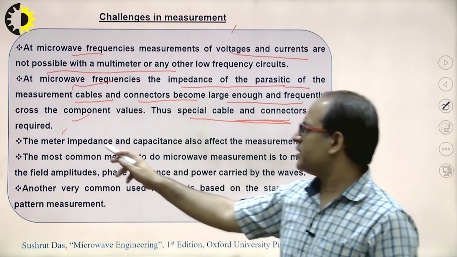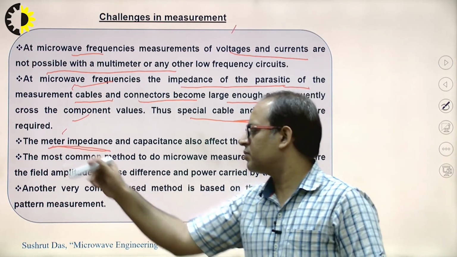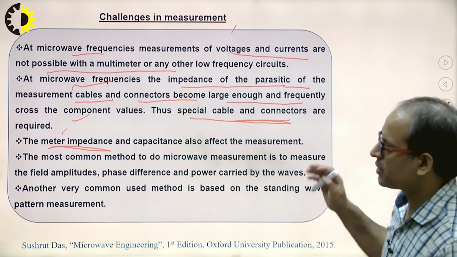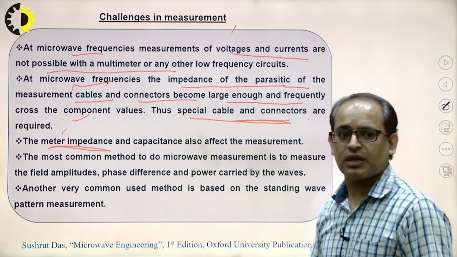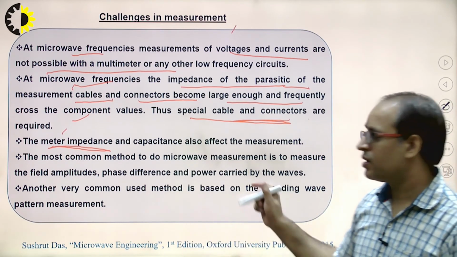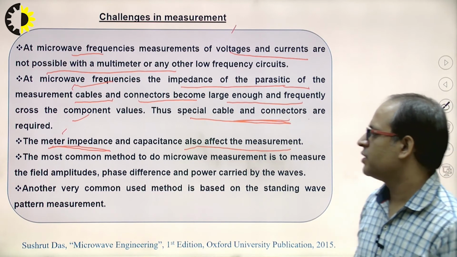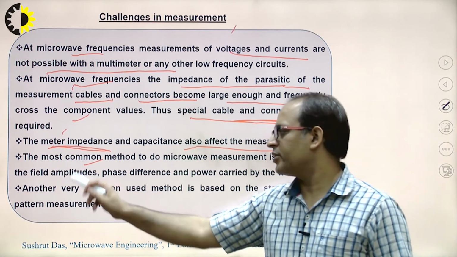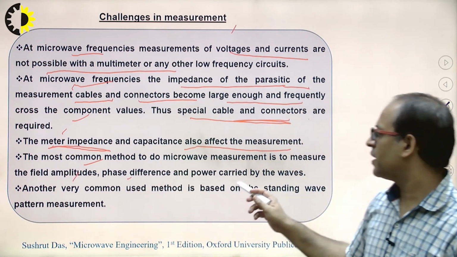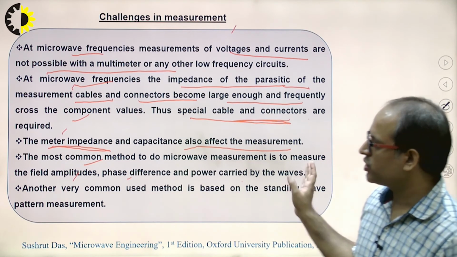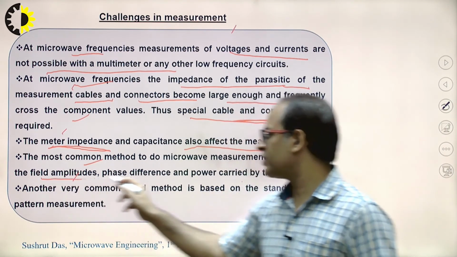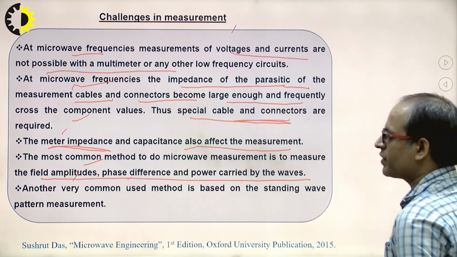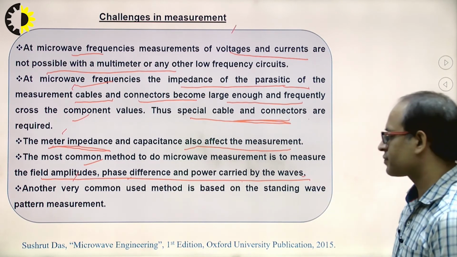So the meter impedance and capacitance also affect the measurement. Means cable, meter impedance, meter capacitance and the cable parasitic capacitance affect the measurement. Clear? The most common method of microwave measurement is to measure the field amplitude. We always measure the field amplitude, phase difference and the power carried by the waves. Clear?